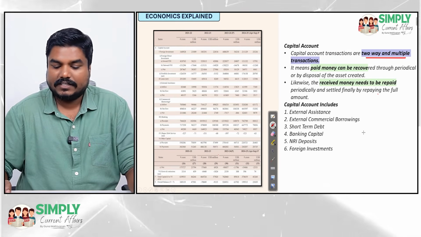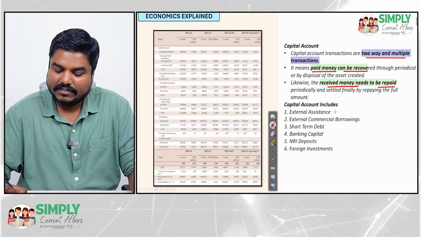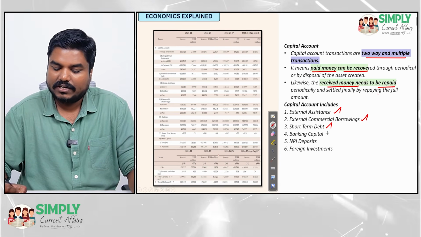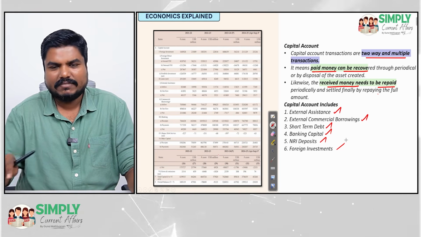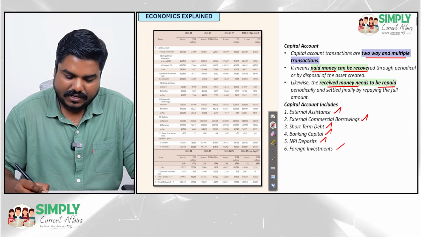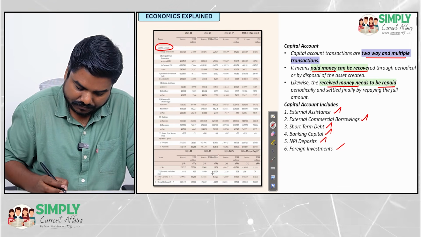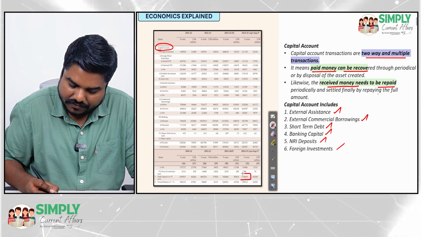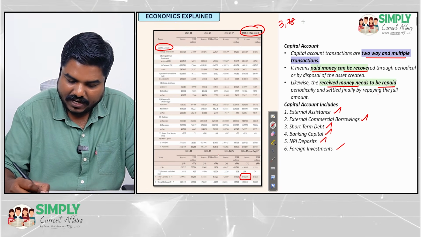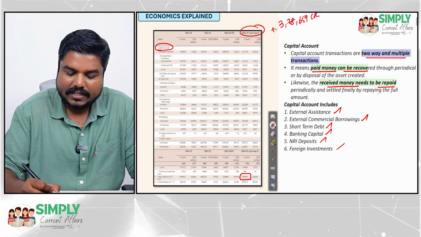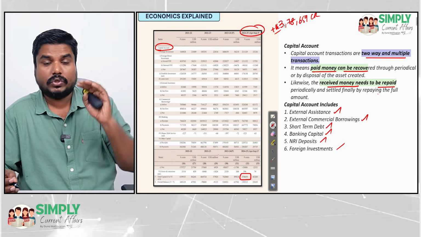So capital account has two-way or multiple transactions. So paid money will be recovered or received money needs to be repaid. This includes external assistance, external commercial borrowing, short-term banking capital, NRI deposits, foreign investments. There are many more. I have given some limited, important items. So here if you see the capital account, for 24-25, it is a positive of 3,78,659 crores. Okay, so it is positive. Capital account has a positive of 3,78,000 crores.